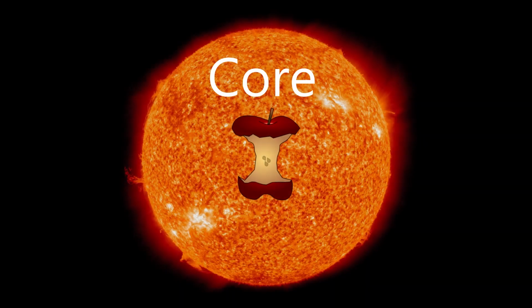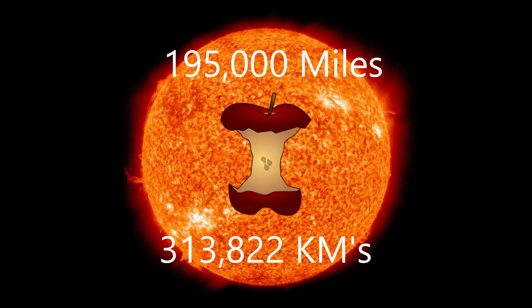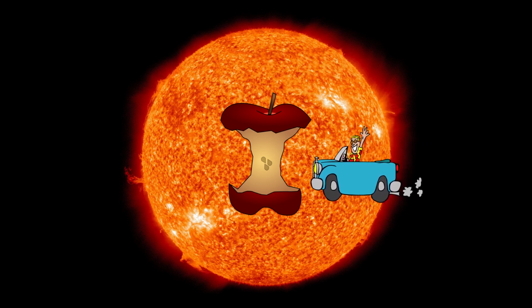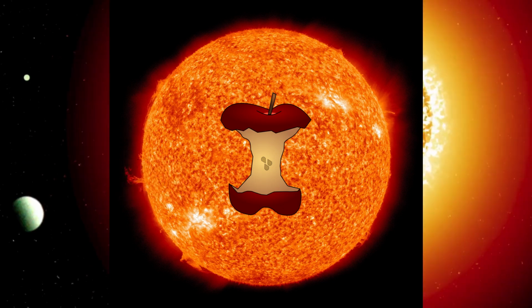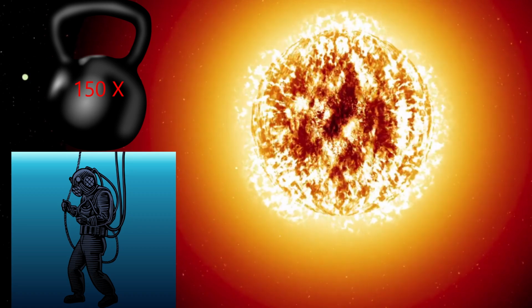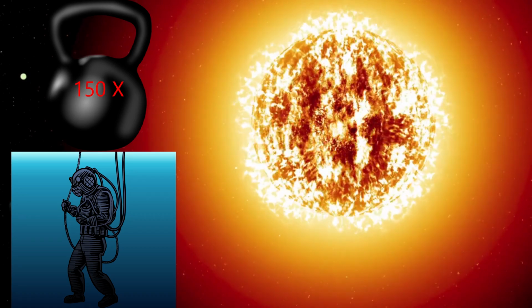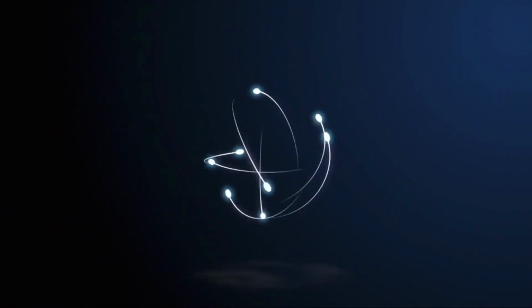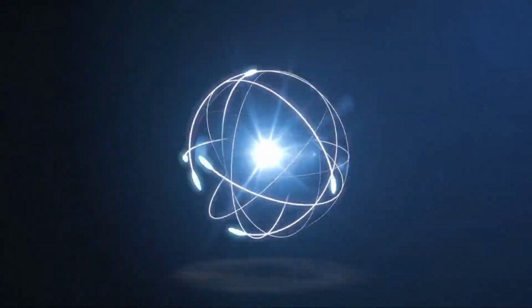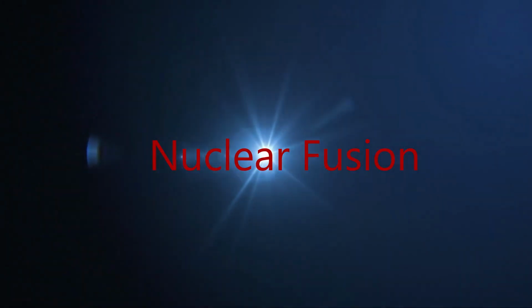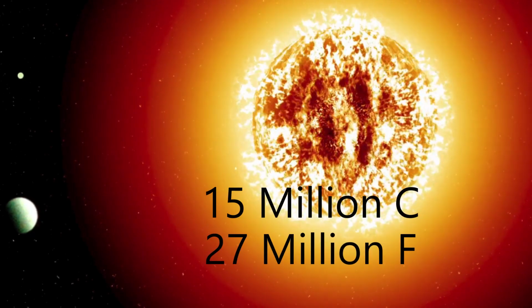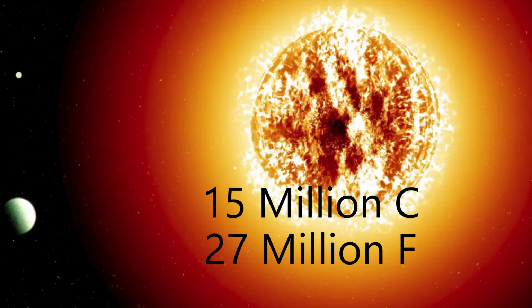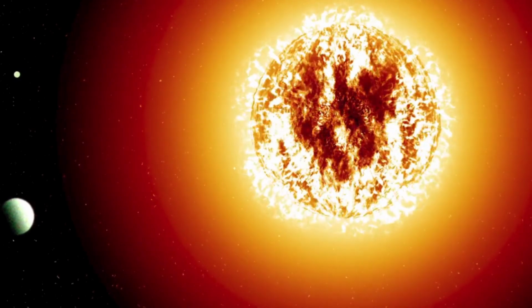The core is the innermost layer of the sun, being 195,000 miles or 313,822 kilometres thick. This is like driving from New York to Los Angeles 70 times. With so much weight within the sun's core, it has a density about 150 times greater than water. This pressure causes hydrogen atoms to smash together with such great force that they create helium, releasing nuclear energy. This process is called nuclear fusion. This is what keeps the sun alive. The temperature at its core is about 15 million degrees Celsius or 27 million degrees Fahrenheit. This is hot enough to melt iron, brass and even lead.